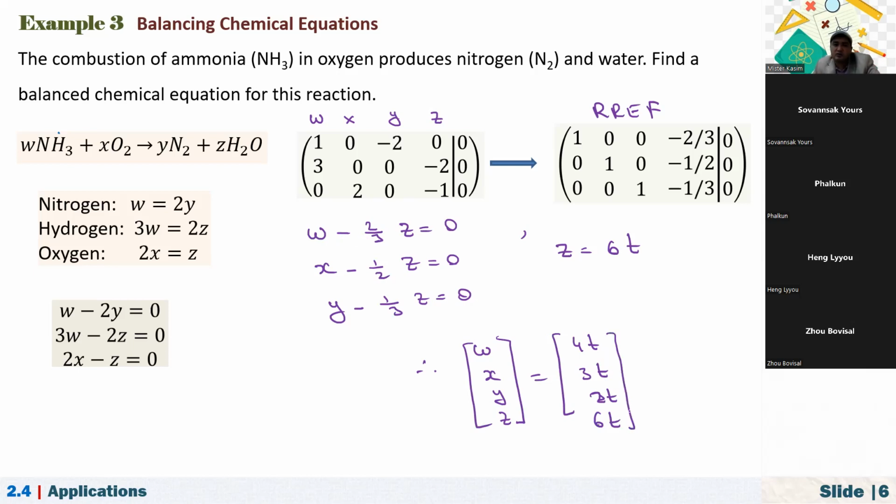And since they're asking for only one solution, you can just write, for example, if t is equal to 1, one of them will be W equal to 4, X will be 3, Y will be 2, and Z will be 6.